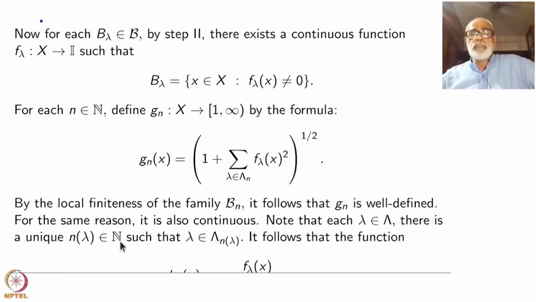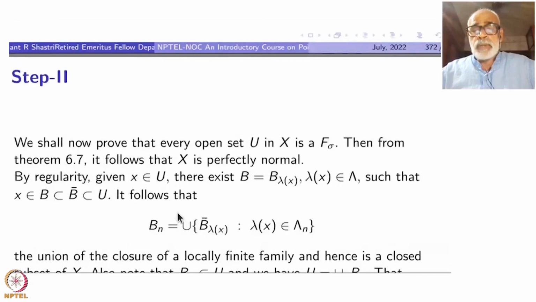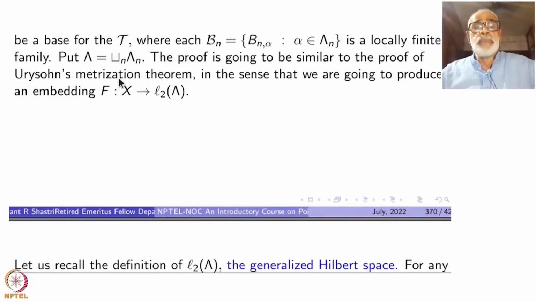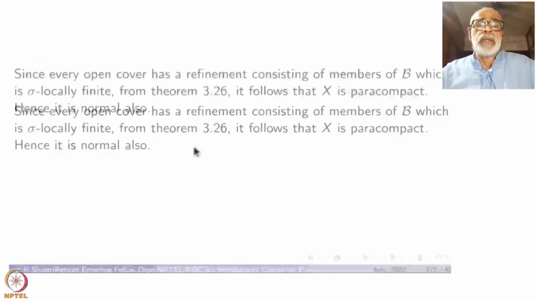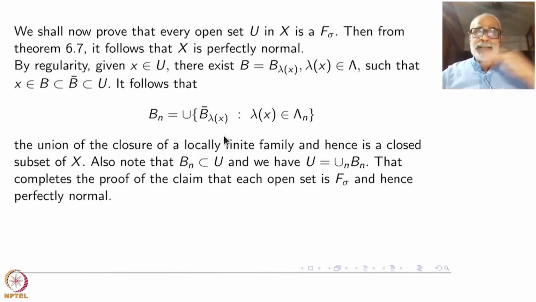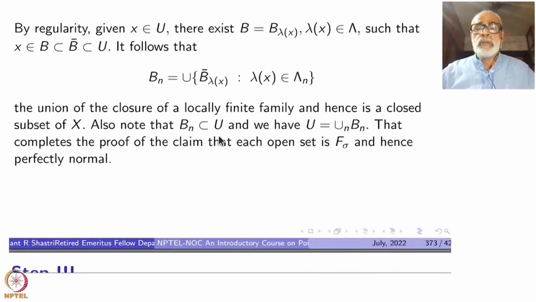Note that for each lambda inside capital Lambda, there is a unique n lambda inside N such that lambda is in lambda n lambda. Why? Look at this definition of our capital Lambda. This is a disjoint union. Each lambda here belongs to exactly one of the lambda n's. That's all I am using. So that is important here, to take the indexing set as a countable disjoint union of arbitrary families, whatever. Okay, so where were we?